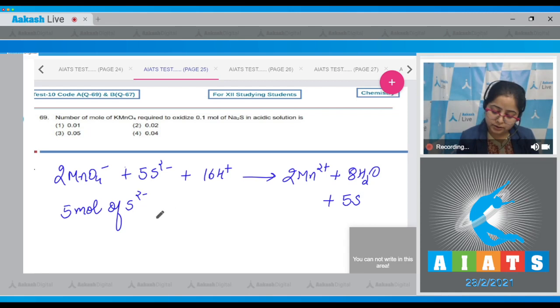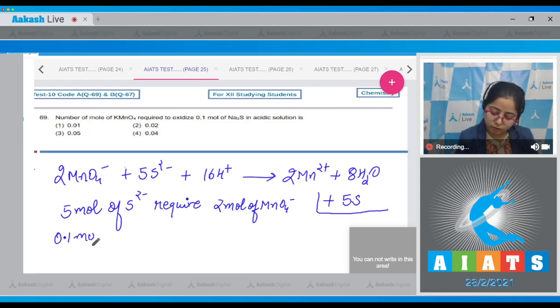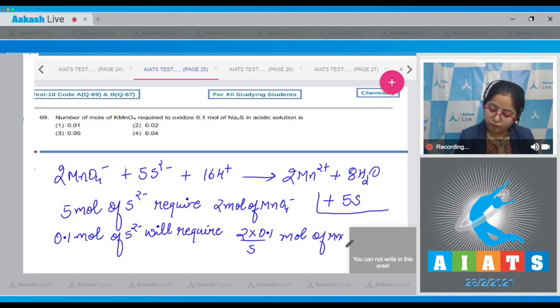So it is very clear here 5 mole of S2 minus require 2 mole of MnO4 minus. That means 0.1 mole of S2 minus will require 2 multiplied by 0.1 upon 5 mole of MnO4 minus, which is equals to 0.04. That means the correct answer is option number 4.